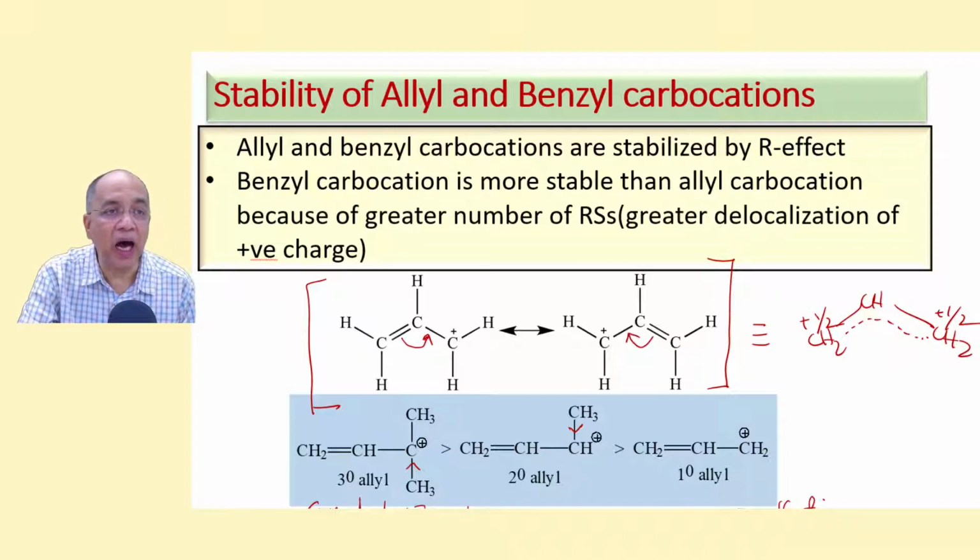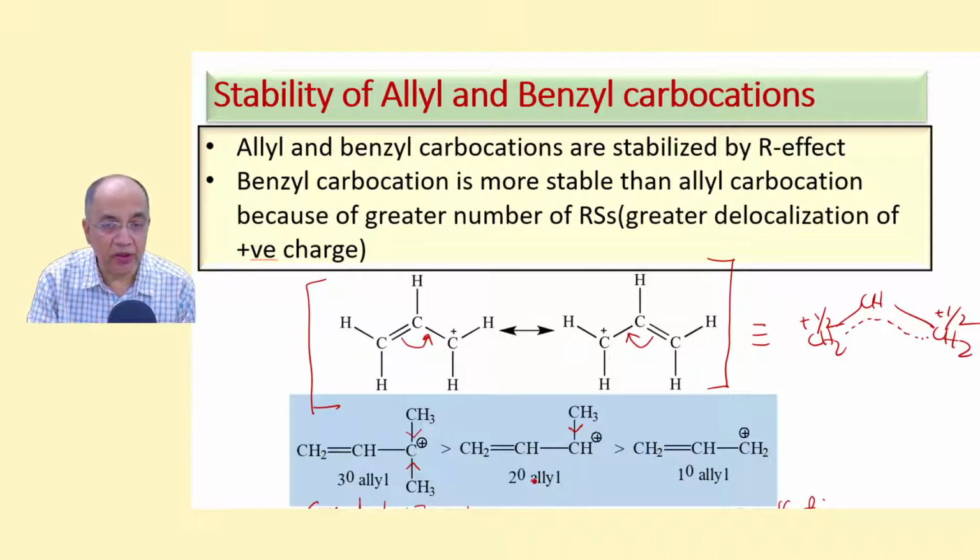The R effect remaining fixed here, there are additional plus I effects here. But in this 1 degree allyl, simply allyl, there is only the R effect, which is there in all: 3 degree, 2 degree, 1 degree.